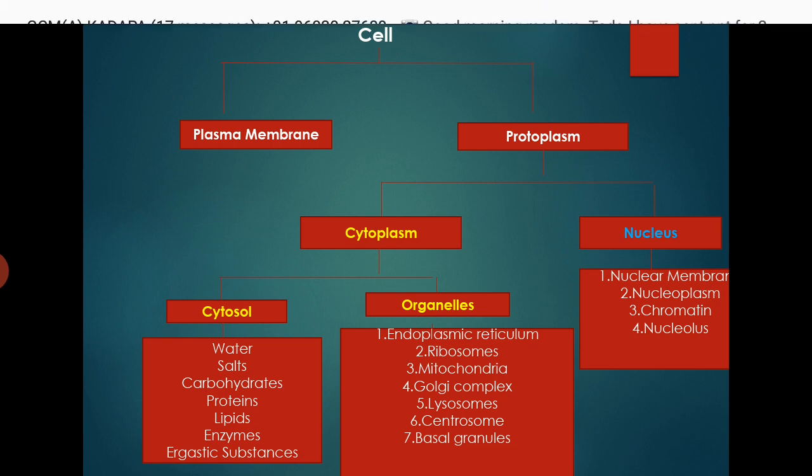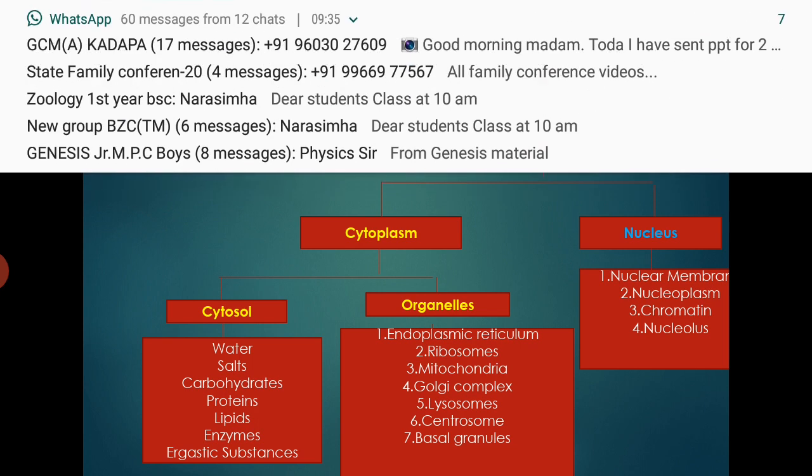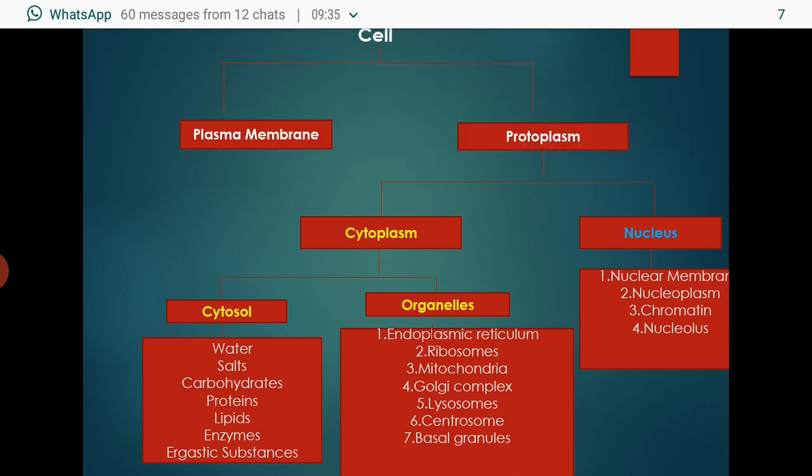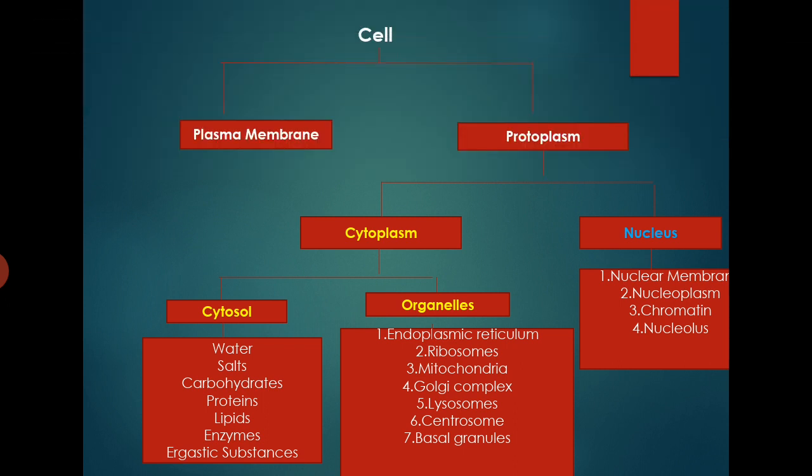Organelles include endoplasmic reticulum, ribosome, mitochondria, Golgi complex, lysosome, centrosome and basal granules. In the nucleus, nuclear membrane, nucleoplasm, chromatin and nucleolus are present.